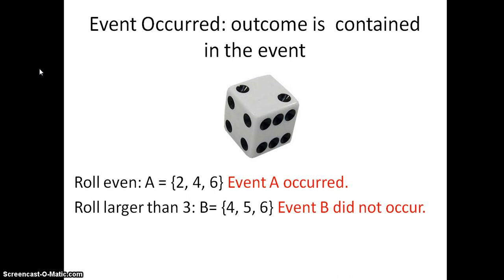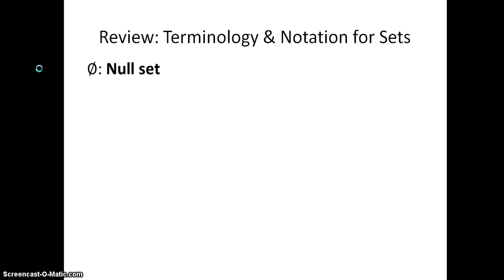Now since events are sets, we're often going to use set algebra when we're working with probability. So I'm going to give a brief review of some terminology and notation that we use with sets. The first is the null set. The null set is a set that contains no elements. It's also sometimes called the empty set, and that's our notation for it.